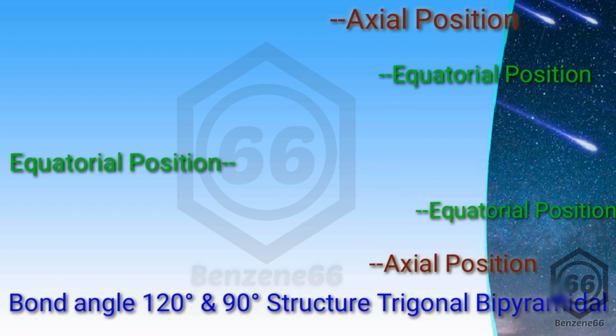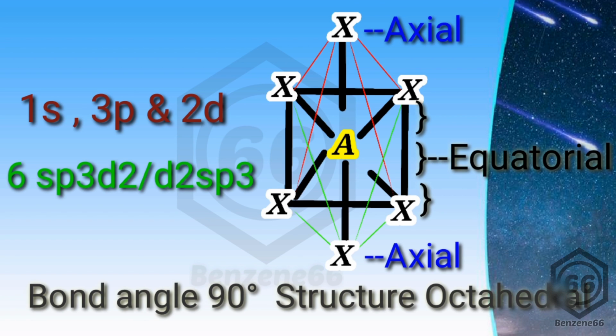Hybridization involving 1s, 3p and 2d orbitals is said to be sp3d2 or d2sp3 hybridization. Here, when the s, p and d belong to the same shell, that is said to be sp3d2, and when the inner d is involved in the process of hybridization, that is said to be d2sp3 hybridization. By intermixing, a total of 6 sp3d2 or d2sp3 hybrid orbitals are formed there.